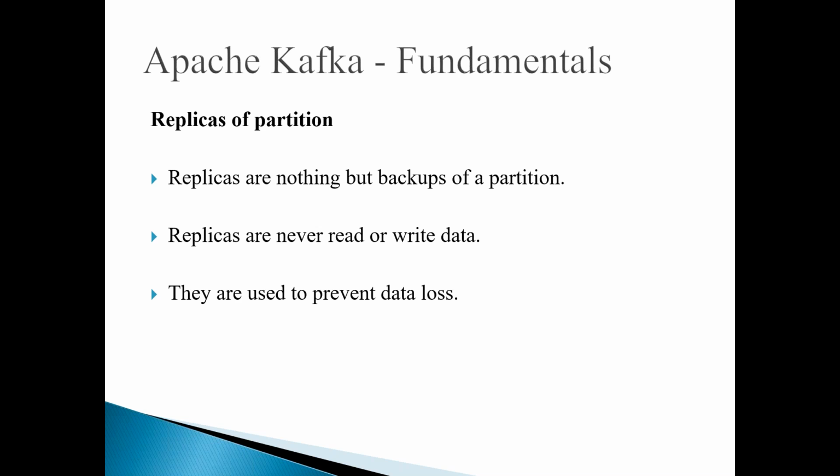These replicas are never read or written. Only the main partition will do the reading and writing, but these are used only for recovery. We use them to prevent data loss. In case of any disaster, we can recover the data from these replicas. You may get a doubt why we need more replicas. Why can't we have only one?